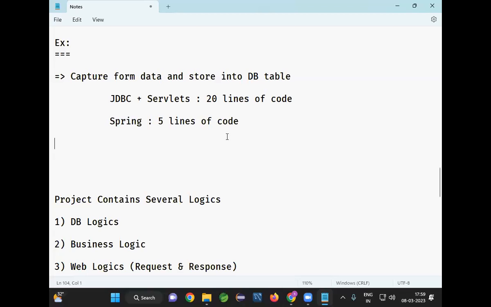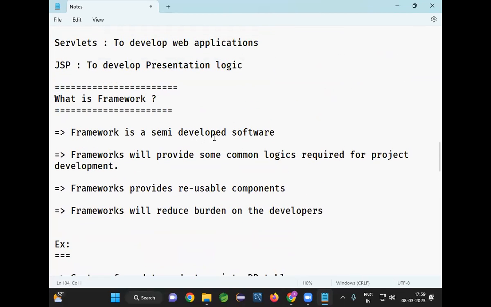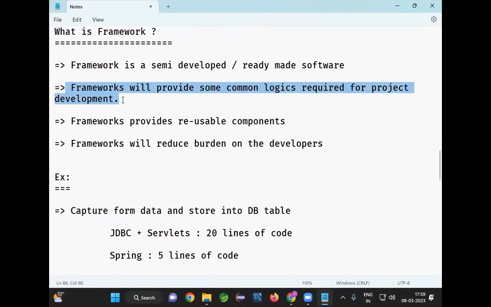You focus on your logic. Common logic will be provided by the framework. That's why frameworks are called ready-made software, or we can call them semi-developed software. Frameworks will provide some common logic required for several projects. For every Java project, database communication is mandatory, capturing the form data is mandatory, performing the form validation is mandatory. So the common logic required for several projects will be provided by frameworks.